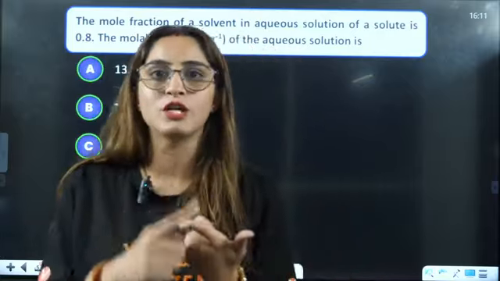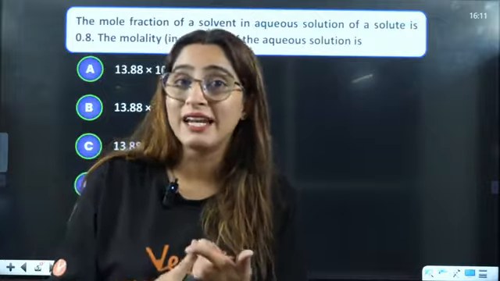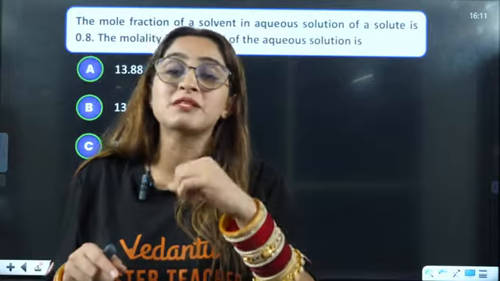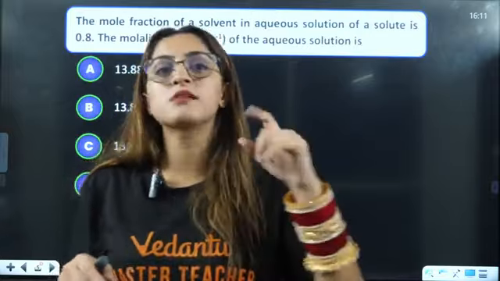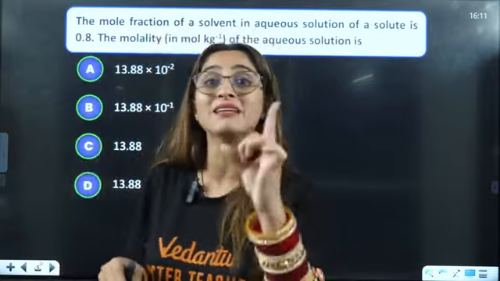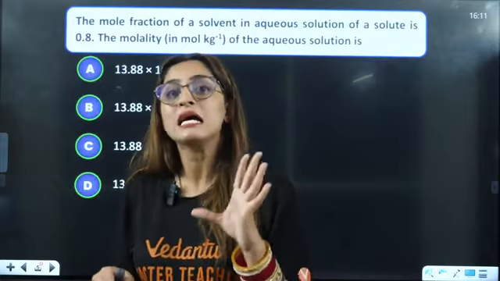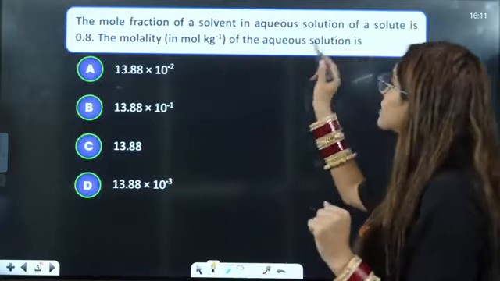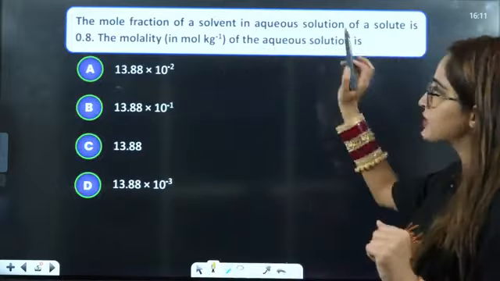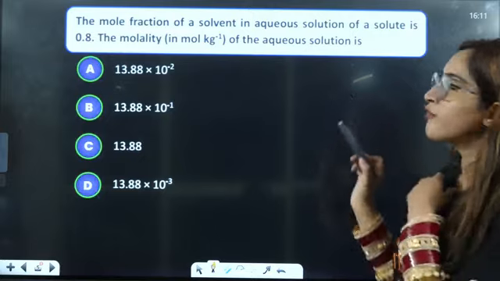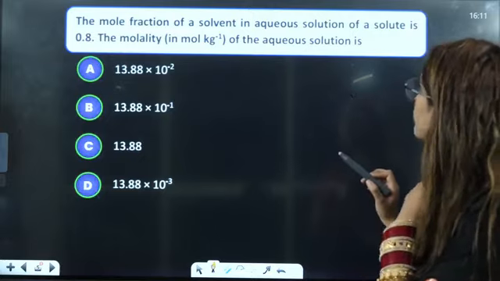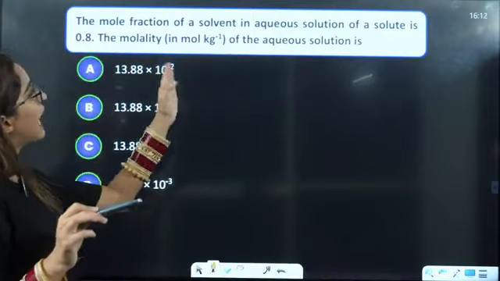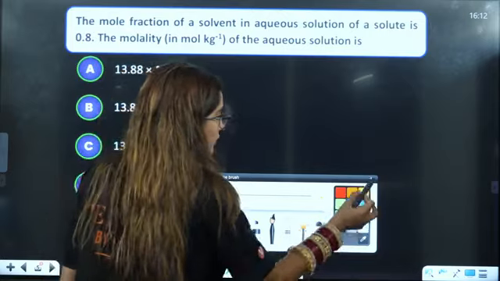You have to know the relation between molarity, percentage weight by weight, percentage weight by volume. All these relations are very important to you. Strength and molarity are very important, right? So between these concentration terms also they ask you questions. The mole fraction of solvent in an aqueous solution of a solute is 0.8. The molality of the aqueous solution is what they are asking you.